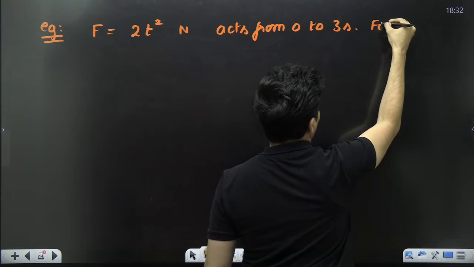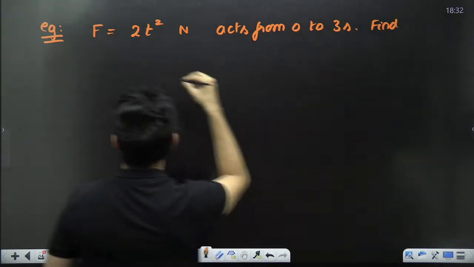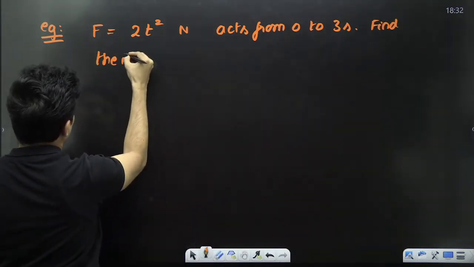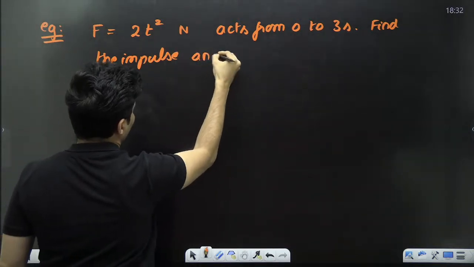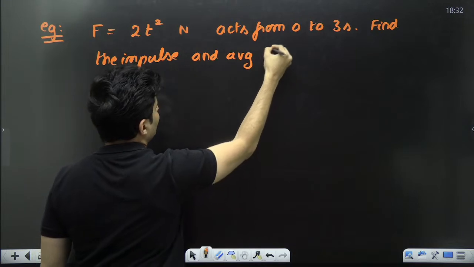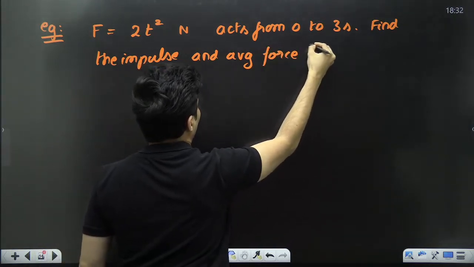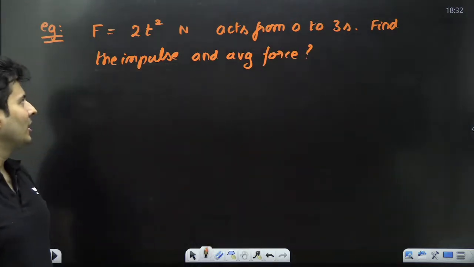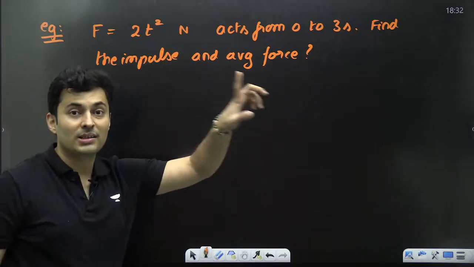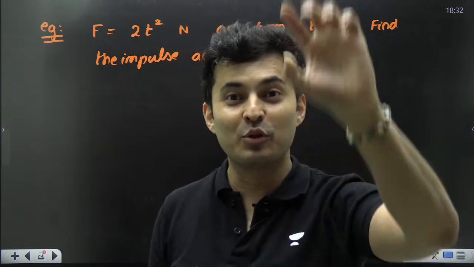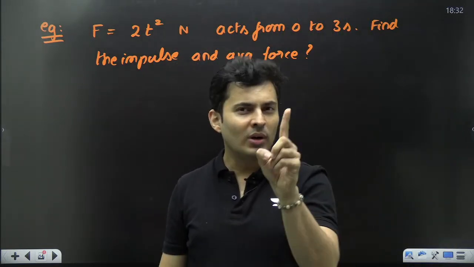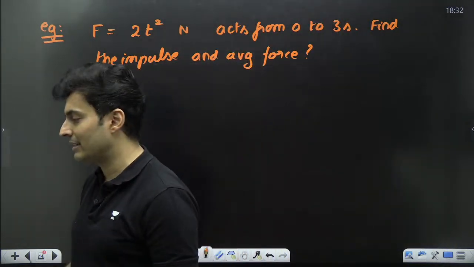Question is, find the impulse and also the average force. Remember, to find average force you need impulse, because average force was impulse by time. So I think the first job will be to find the impulse.